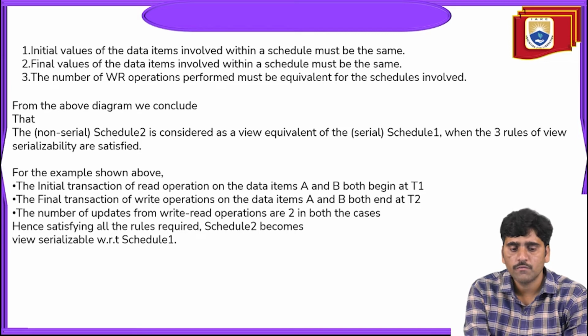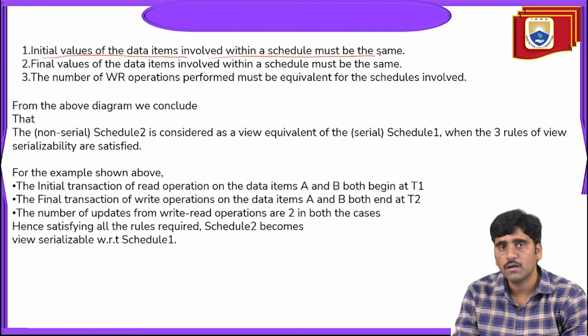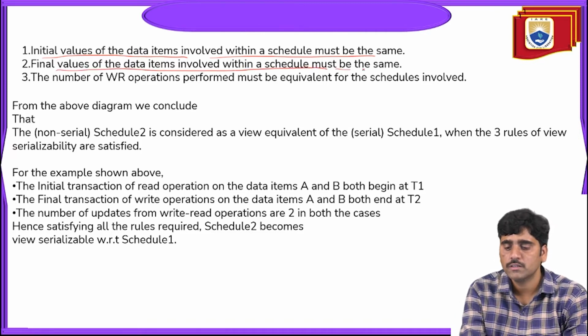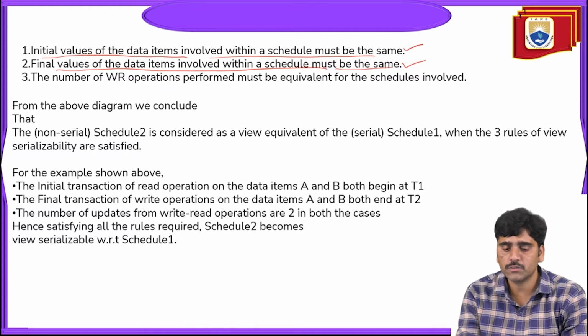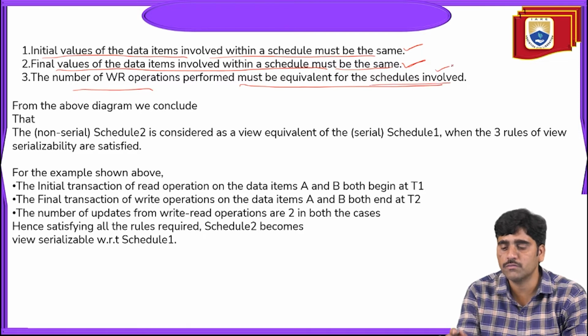So from this we can say that the initial values of the data items involved within a schedule must be the same, the final values of the data items must be the same, and the number of write and read operations performed must be equivalent across the schedules involved.